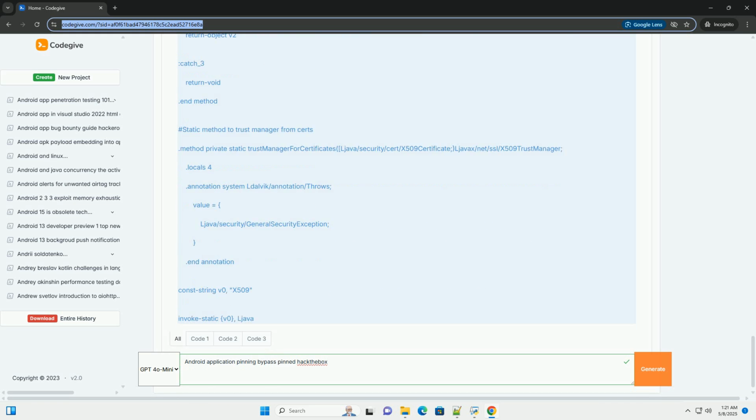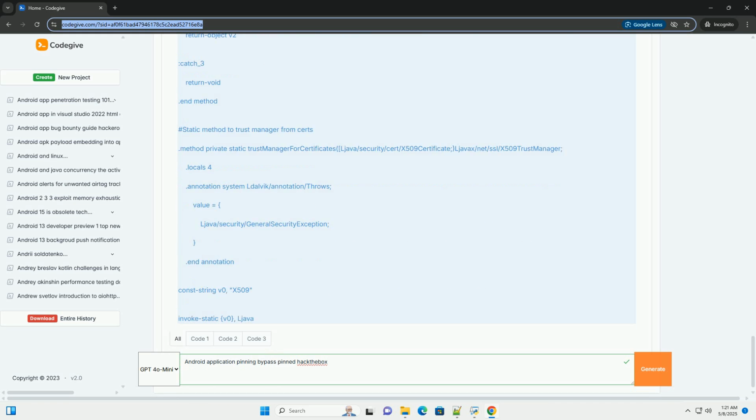3. Static analysis, disassembling the APK. Before diving into dynamic instrumentation, let's perform static analysis to understand how the application implements certificate pinning. We'll use Apktool or Android Studio's APK Analyzer to examine the code. 1. Decode the APK. 2. Examine AndroidManifest.xml. Look for interesting permissions, services, or activities that might be related to networking or security. 3. Analyze the smali code, the decompiled Java code.